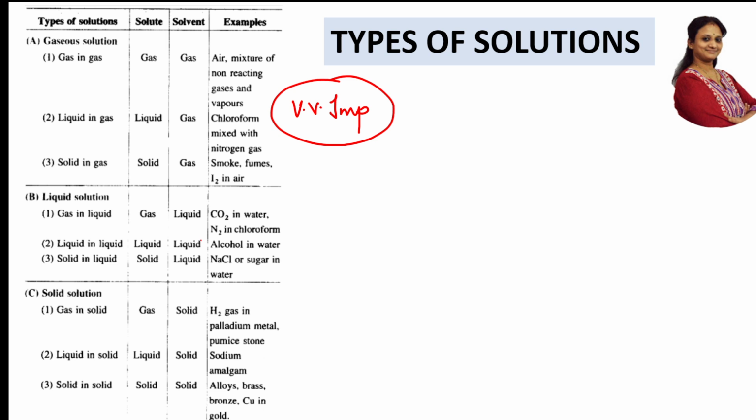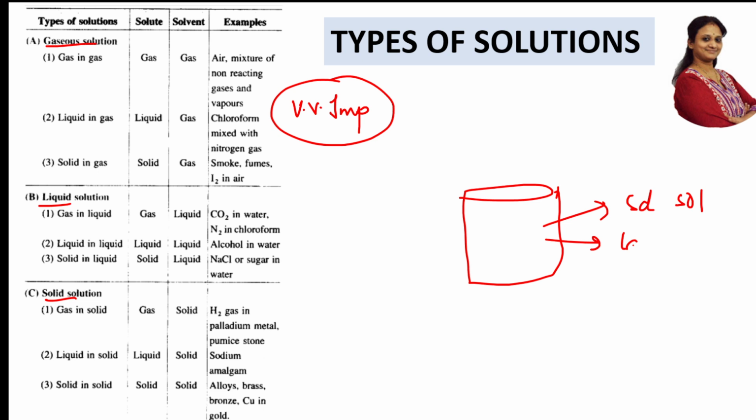See, each component of a solution may be solid. It can be a solid solution. It can be a liquid solution. It can be a gaseous solution. Whatever solution you're studying can be a solid solution, a liquid solution, or a gaseous solution also. Correct, right? Okay, now what should I remember?